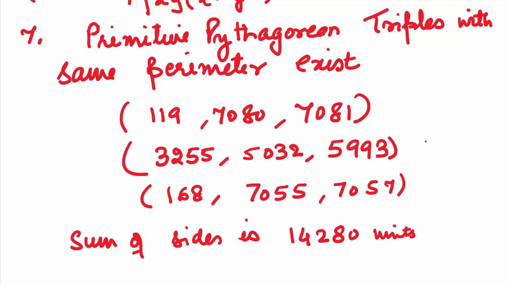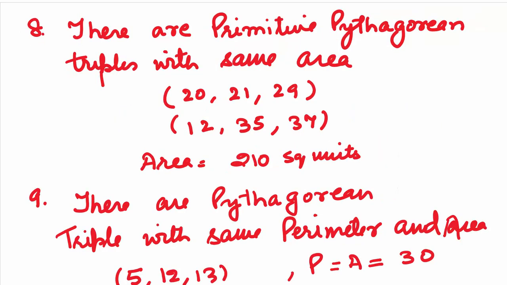It is so interesting to see that there are primitive Pythagorean triples which have the same perimeter. Look at these three triples. In all these three triples, if you add the sides, you can see that the sum comes out to be 14280 units. So the next thing which comes to our mind is, are there primitive Pythagorean triples with the same area? Yes. Look at the triples 20, 21, 29 and 12, 35, 37. If you multiply the legs and divide by 2, you will get the same area, 210 square units.